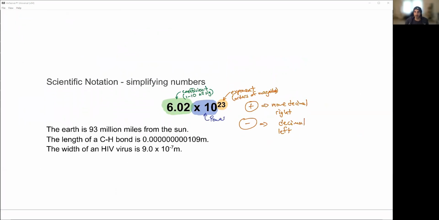So the Earth is 93 million miles from the sun. Convert that to scientific notation. I would never report that the length of a carbon-hydrogen bond is 0.0000000000109 meters, right? I would never do that, because you could just use scientific notation to help your readers, okay? And then finally, the width of an HIV virus is 9 times 10 to the negative 7th. Convert that to scientific notation. Good. All right. That's it.